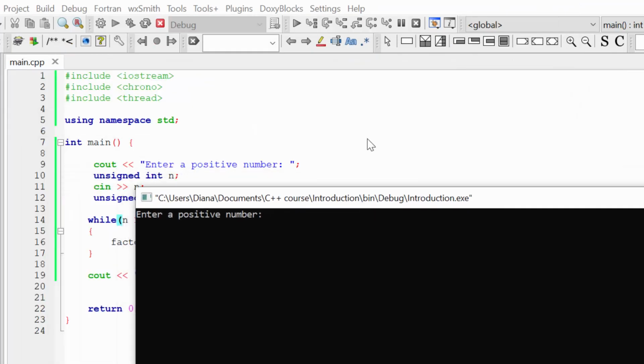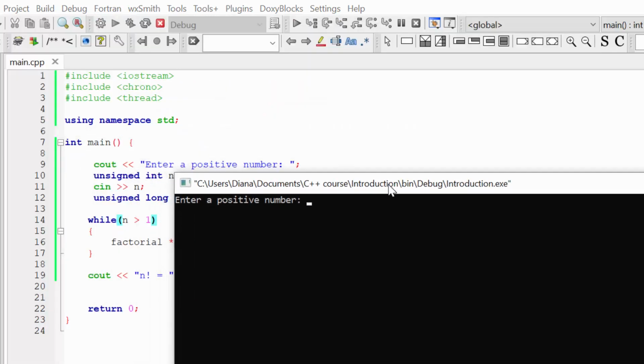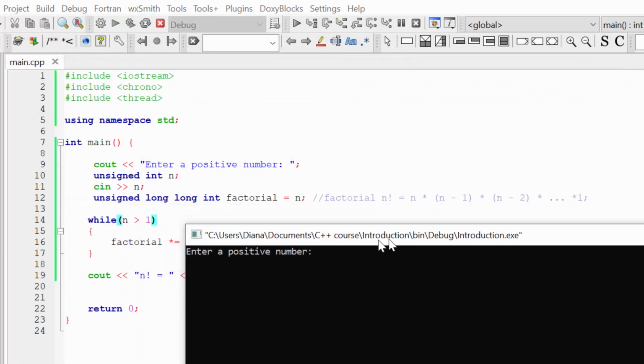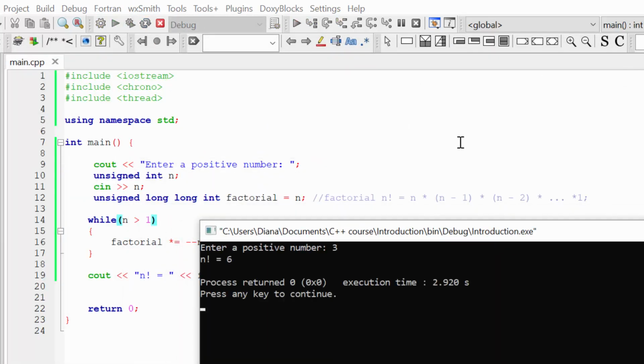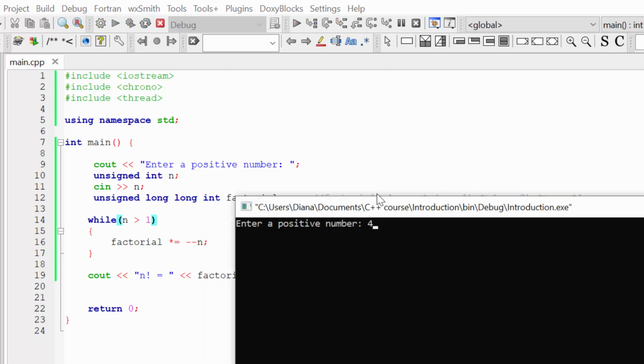So enter positive number. Let's enter 1, and factorial is equal to 1. Let's enter positive number 2, and factorial is 2. Let's enter positive number 3. You can see the result is 6. Enter positive number. Let's check 4. The result for 4 is 2 multiplied by 3 by 4, which is actually 24.